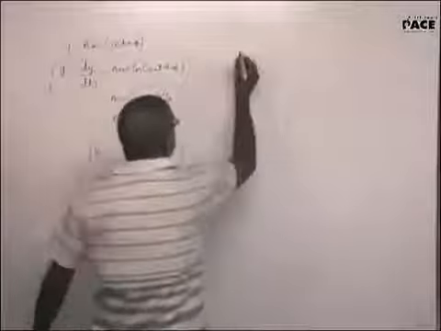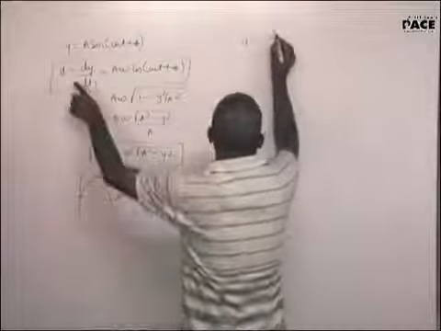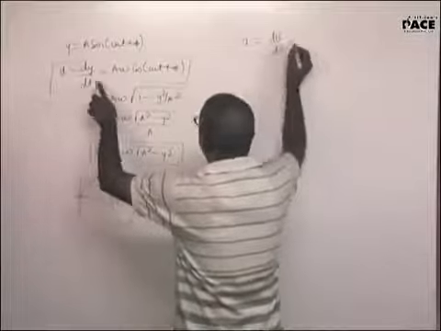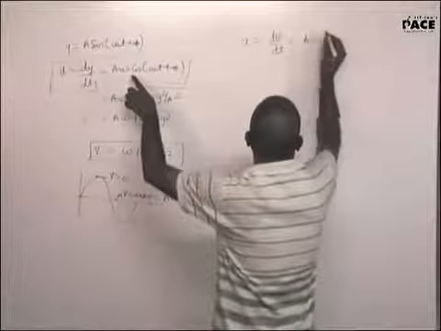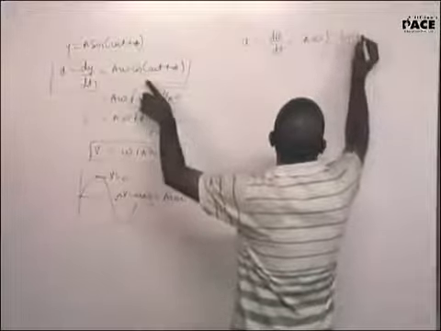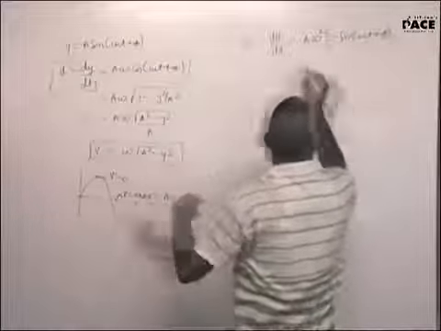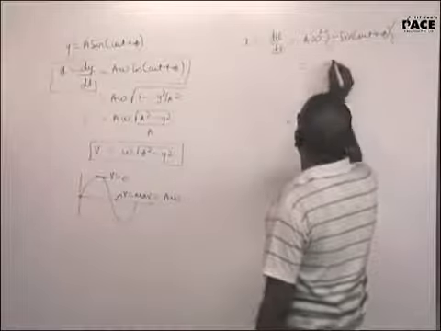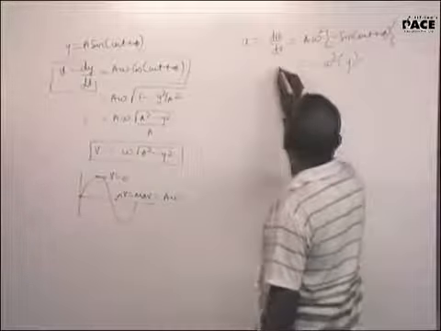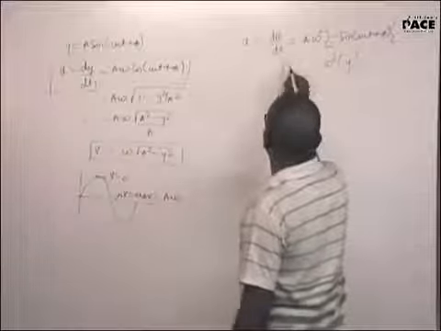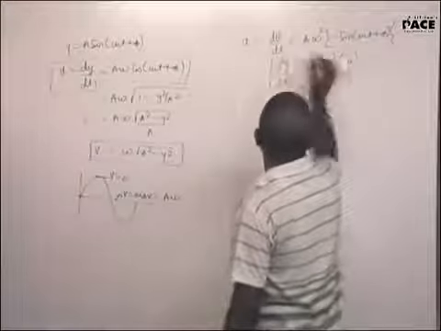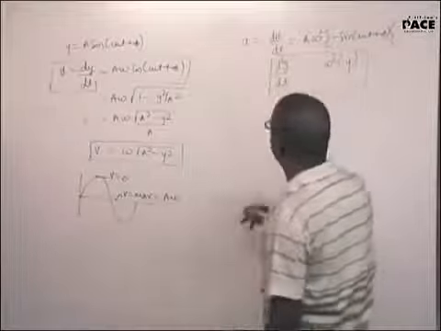Suppose I am speaking about the acceleration, that will be dv by dt. This will be a omega minus sin omega t plus phi, and this will be minus omega square into y. This will be d2y by dt square, and this was what we were expecting. We have already derived this.